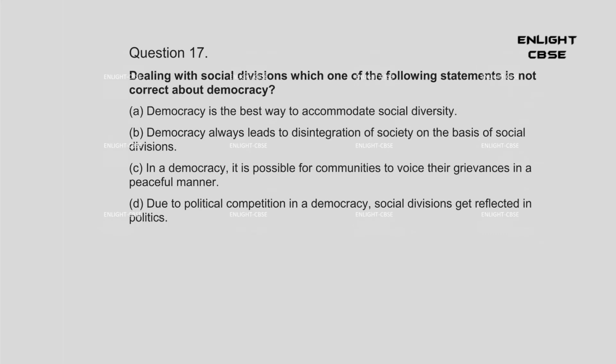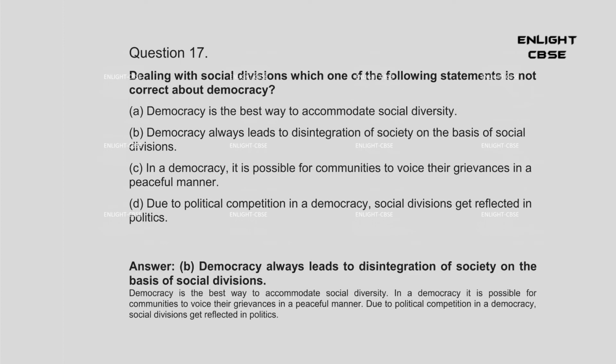Question 17. Dealing with social divisions, which one of the following statements is not correct about democracy? A. Democracy is the best way to accommodate social diversity. B. Democracy always leads to disintegration of society on the basis of social divisions. C. In a democracy, it is possible for communities to voice their grievances in a peaceful manner. D. Due to political competition in a democracy, social divisions get reflected in politics. Answer: B. Democracy always leads to disintegration of society on the basis of social divisions.